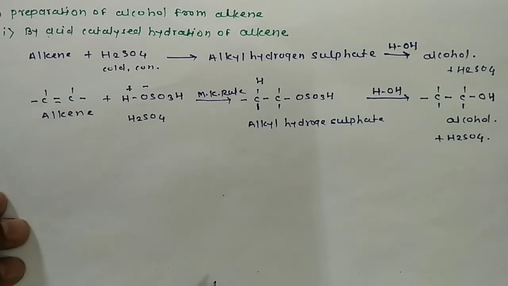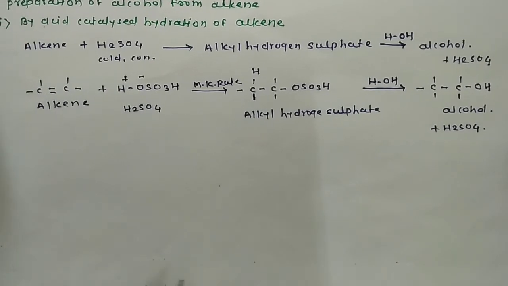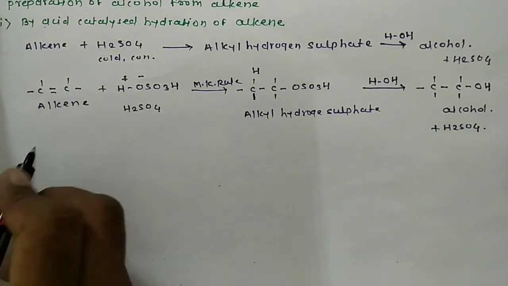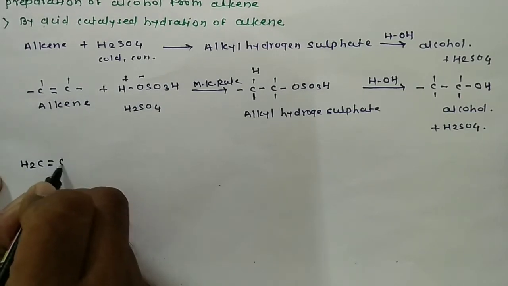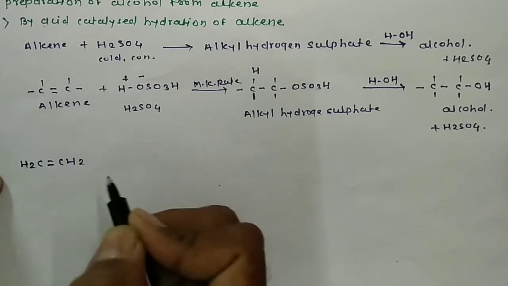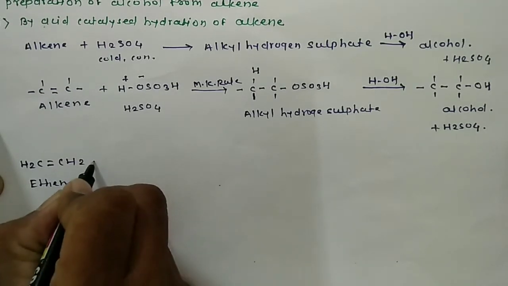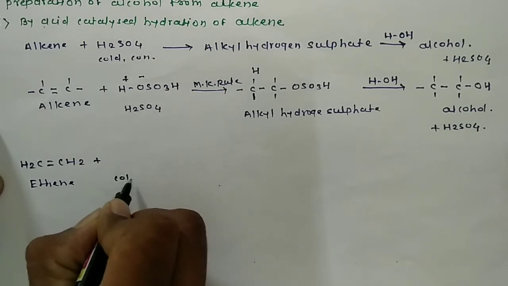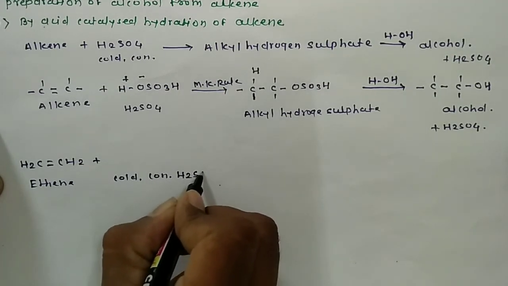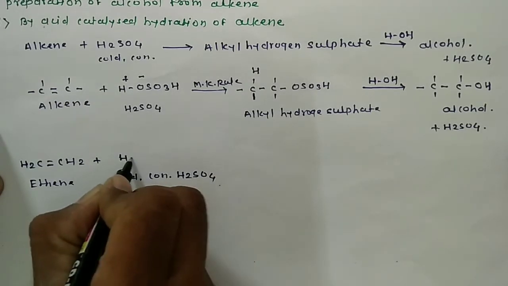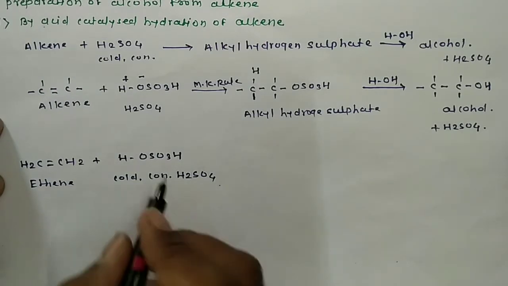So first consider example of symmetric and one unsymmetric alkene. So consider here example of ethene. This is the ethene. Ethene on reaction with cold and concentrated sulfuric acid, that is HOSO3H.